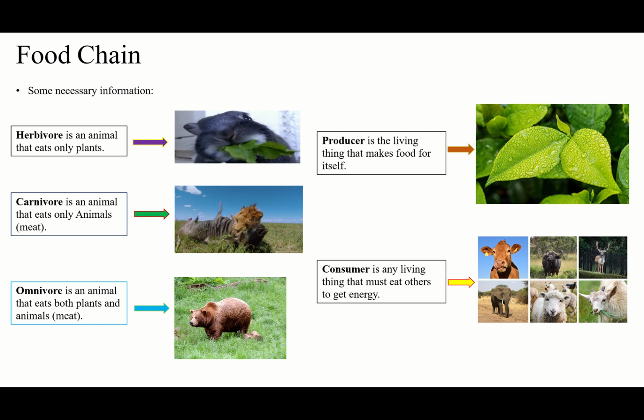As we said, these are necessary for a food chain. Herbivore, which is an animal that eats only plants. Carnivore, which is an animal that eats only meat. Omnivore, which is an animal that eats both plants and animals, or we can say meat. Producer is the living thing that can make food for itself. It doesn't depend on others. And consumer is any living thing that must eat others to get energy. It cannot make food for itself.